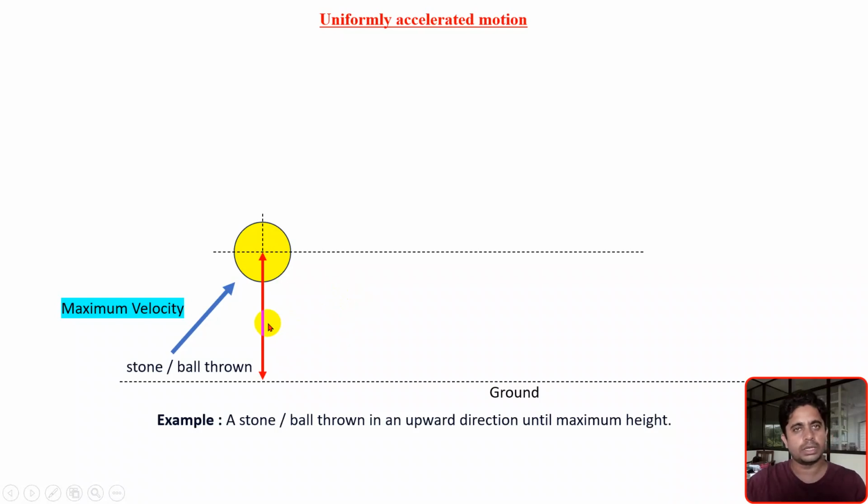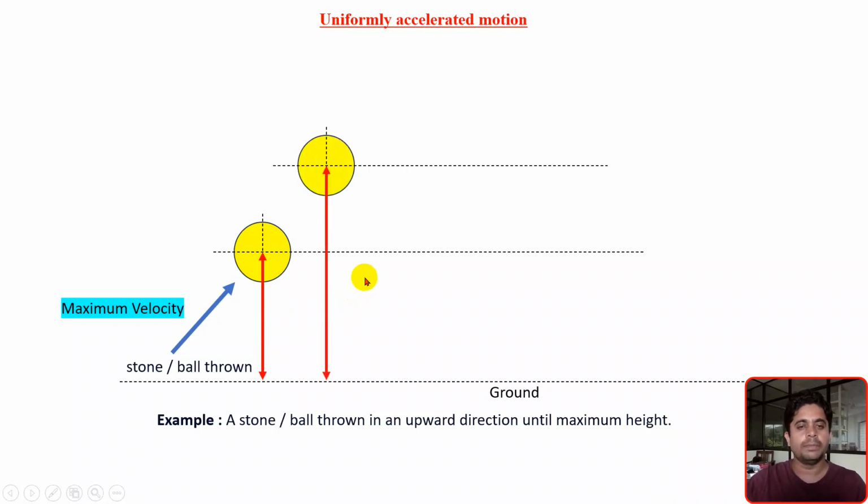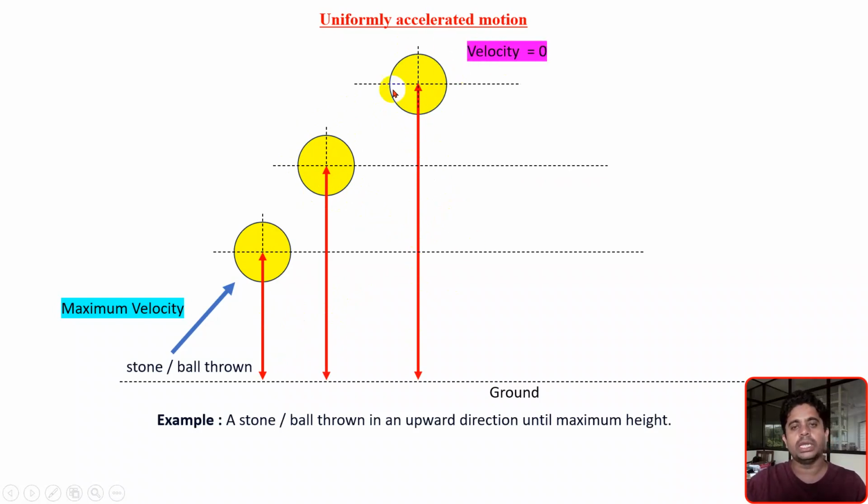This is after some time. Again after some time, the ball has reached this position. Now the ball has to go to the maximum height. Suppose it has reached this maximum position, where the velocity of the ball or the object has become 0. This is the corresponding maximum height, where the velocity has become 0.